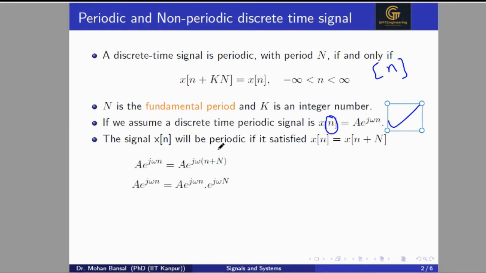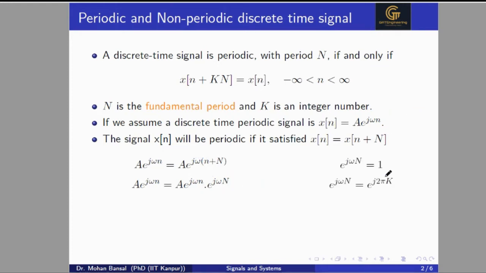According to the definition, the signal will be periodic if it satisfies x[n] is equal to x[n plus capital N] when we assume k equal to 1. So A e to the power j omega n is equal to A e to the power j omega times n plus capital N, by replacing small n by n plus capital N. Now we can write it as A e to the power j omega small n into e to the power j omega capital N. And this condition will be satisfied only if e to the power j omega capital N is equal to 1.